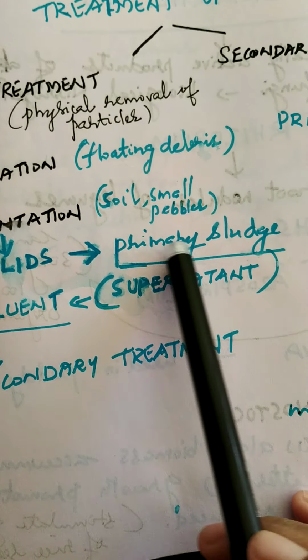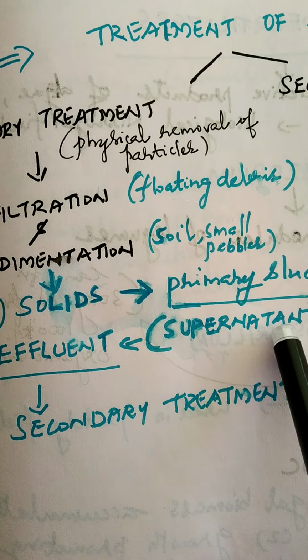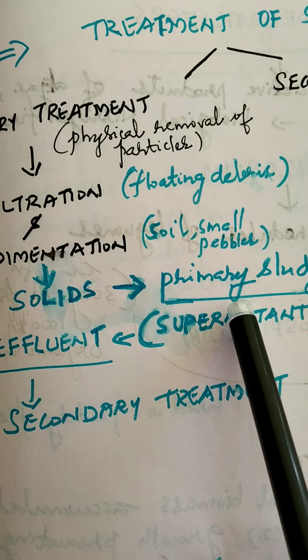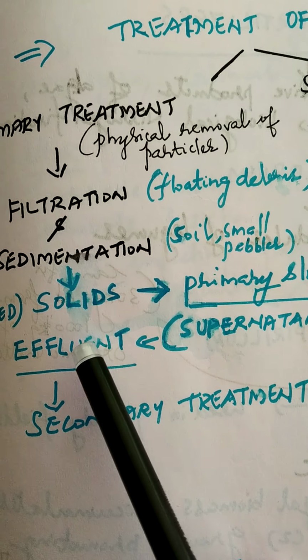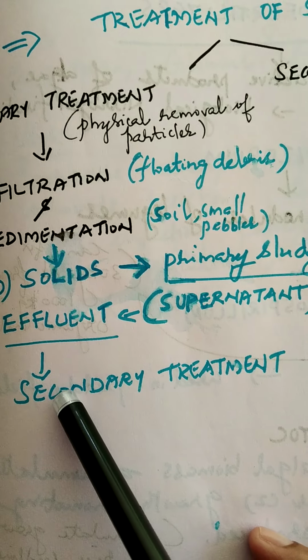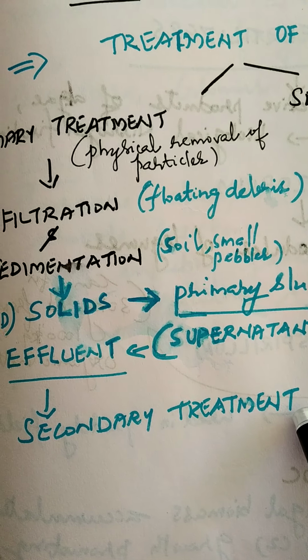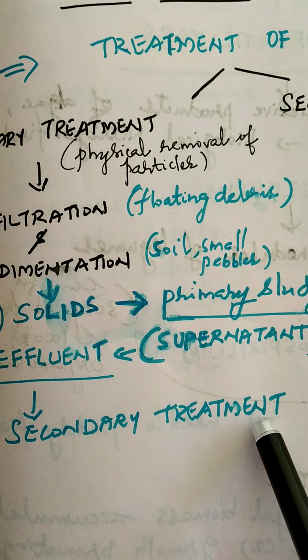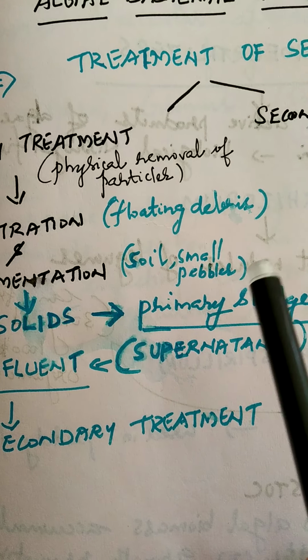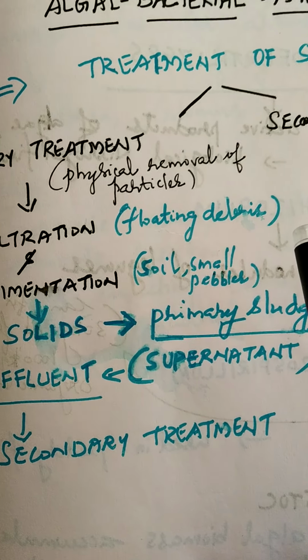And the supernatant, which is obtained after the settling down of the solids, we call effluent. So the supernatant or the effluent is again sent for secondary treatment. So the primary effluent is carried to the next chamber for the secondary treatment.